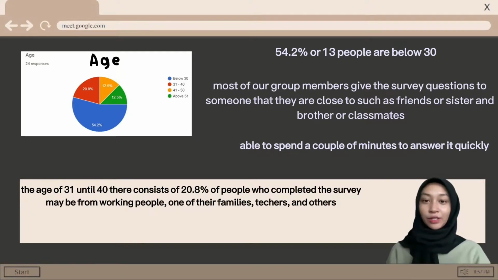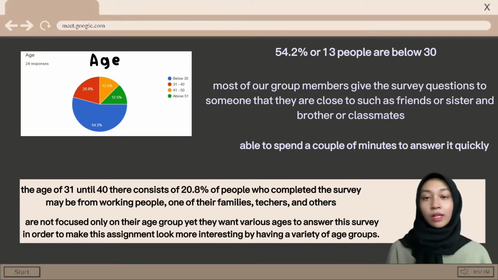Besides, the age group of 31 until 40 consists of 20.8% of the people who completed the survey. These may be working people, family members, teachers, and others. Moreover, our members are not focused only on one age group, yet they want various ages to answer the survey in order to make this assignment more interesting by having a variety of age groups.